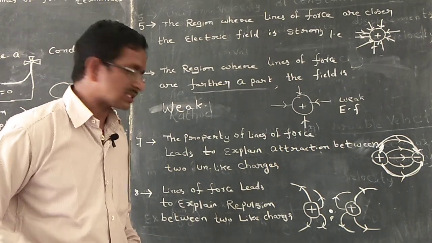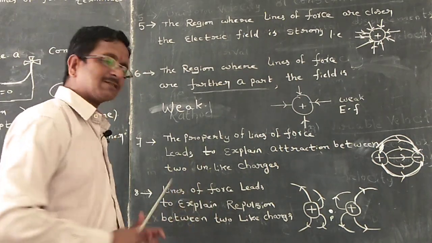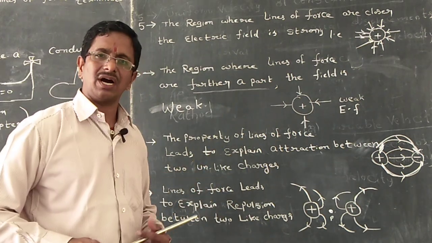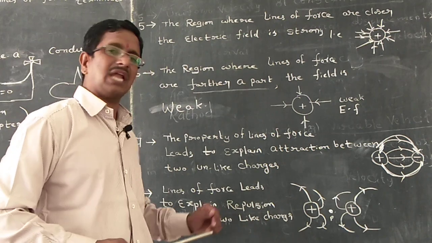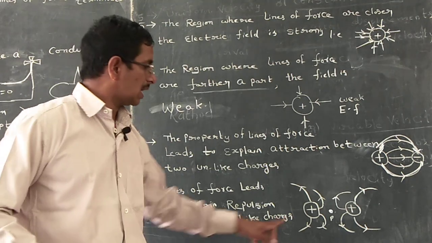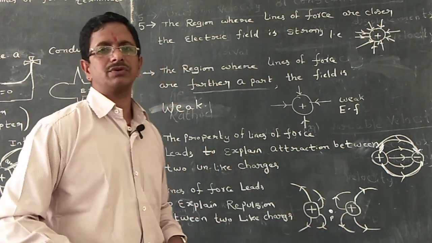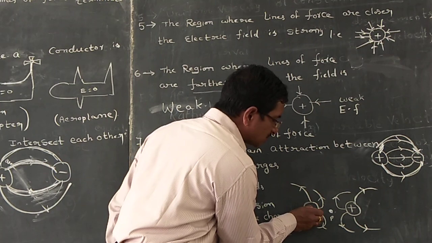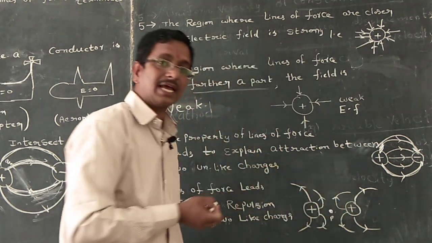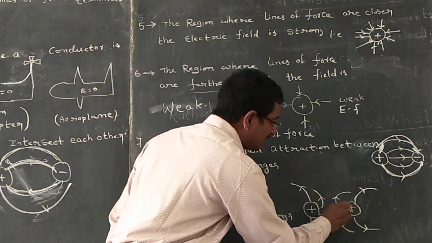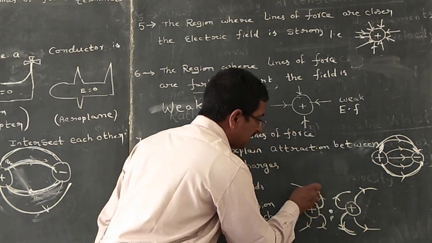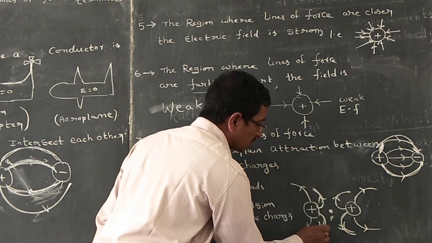Lines of force explain repulsion between two like charges. What is the meaning of two like charges? Either positive positive or negative negative. Here I took the example of positive positive. Initially lines of force want to move straight here. Here also lines of force want to come straight. Because of repulsion, they are deviated like this. Similarly, it is also deviated like this, and like this.